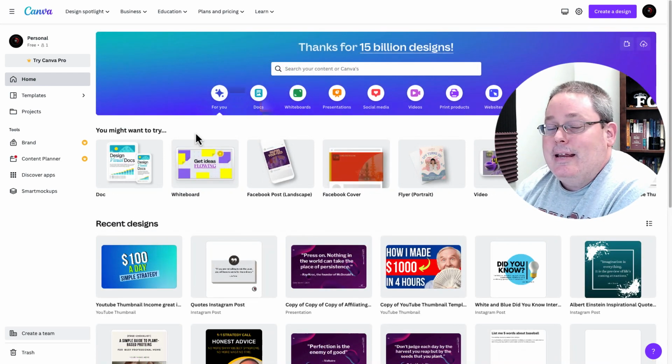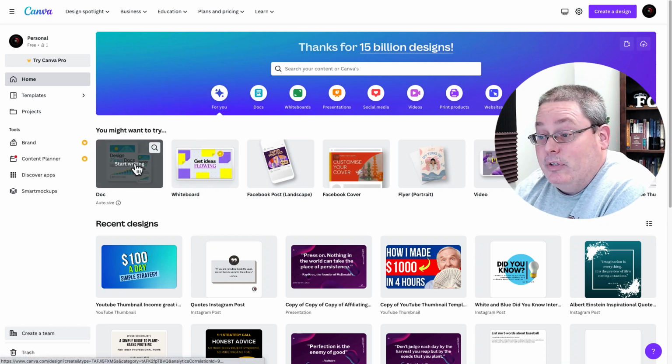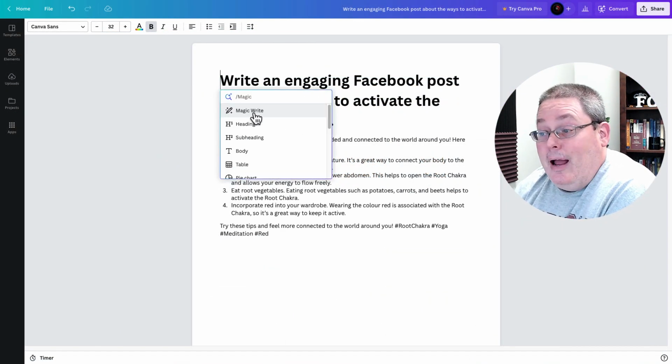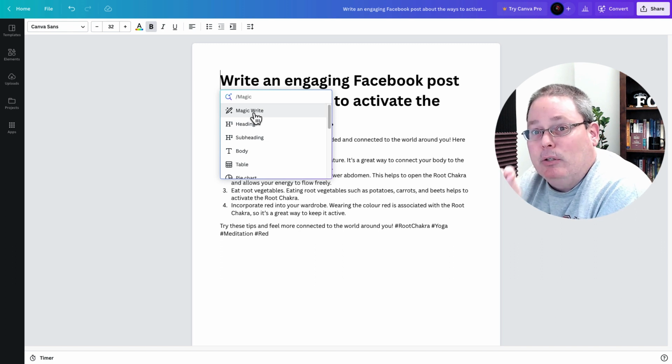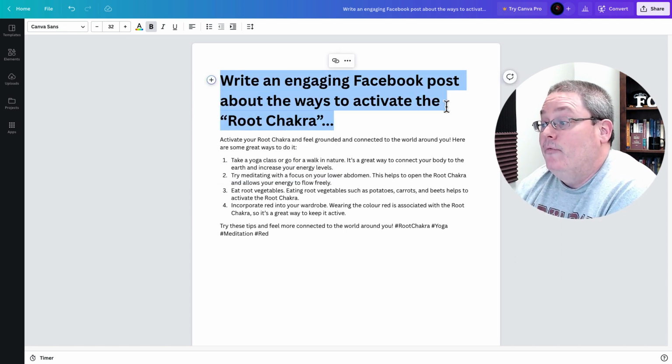And the reason I say any AI is because right here inside of Canva, there is Canva Docs. You simply click Start Writing. And here you can see I informed Magic Write, which is an AI built into Canva, to simply write me an engaging Facebook post about the ways to activate the root chakra.